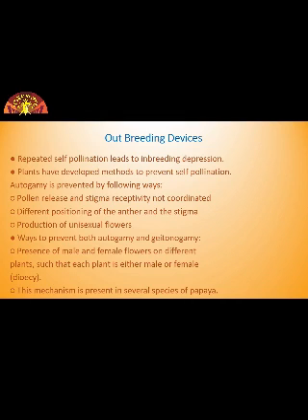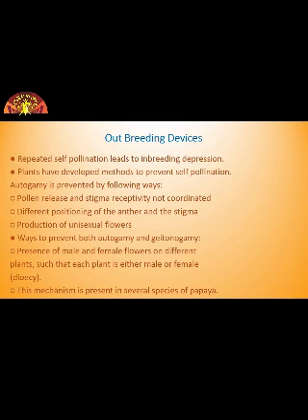Now first we will learn how autogamy is prevented by the flowers. How they get escaped from this inbreeding depression and how self-pollination or autogamy is prevented. So let us see some of the methods to prevent autogamy. In some species, pollen release and stigma receptivity are not synchronized.